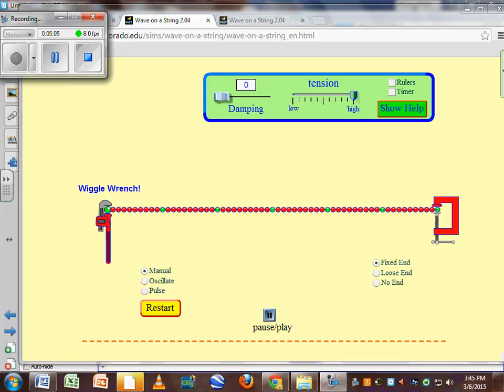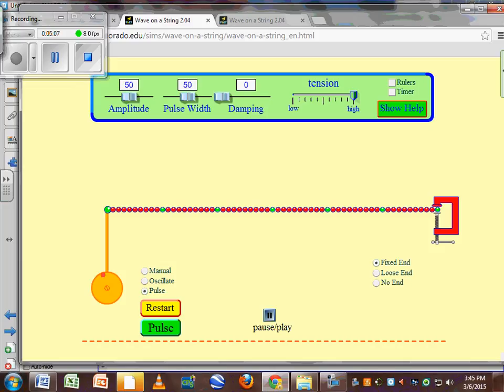If I send a pulse down, you see this wave travel downward, and it comes back and goes back again. And the tension is very high. Now I'm going to decrease the tension here. We'll pause this, and I'll decrease the tension. I'll lower it down, and let's see what happens to the speed here.